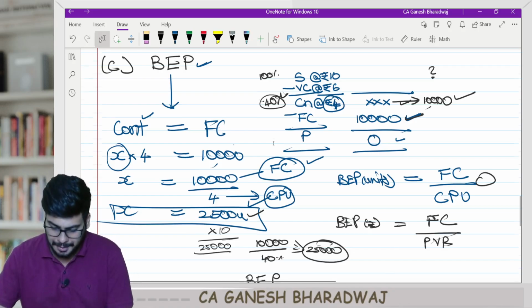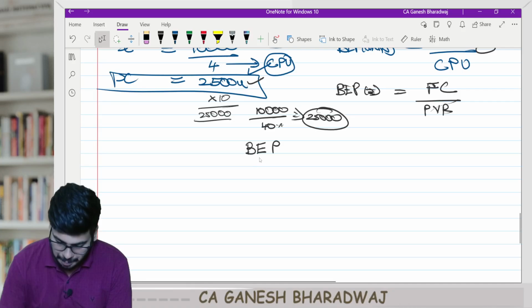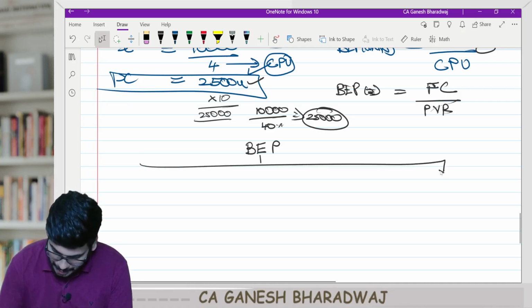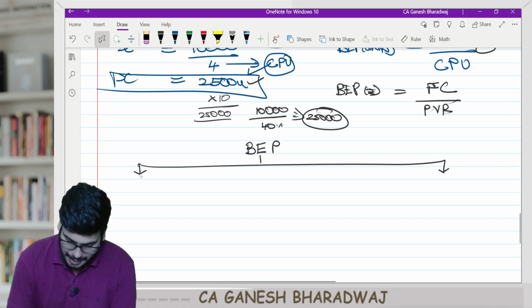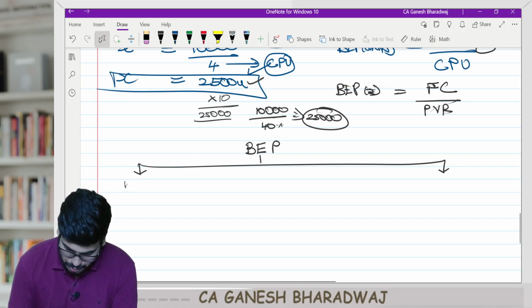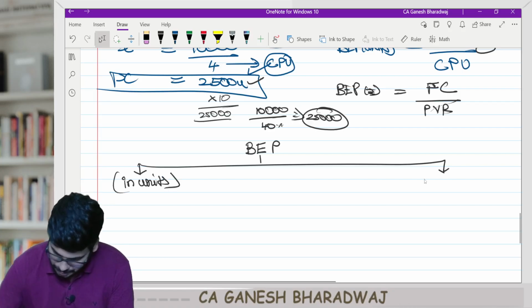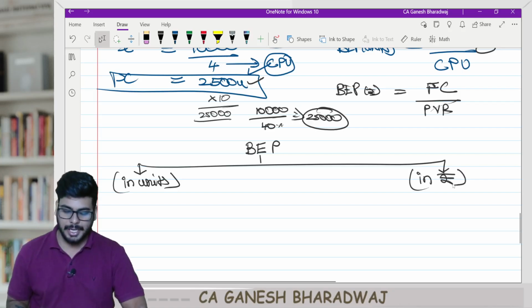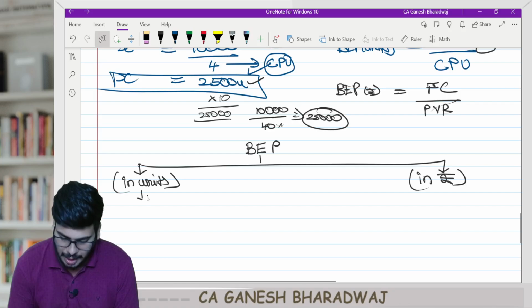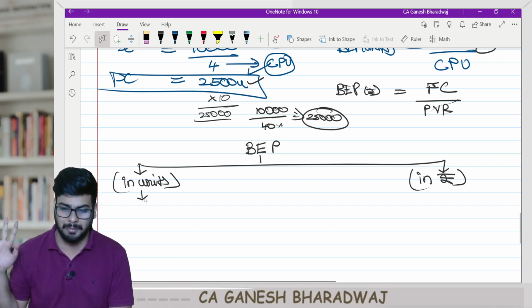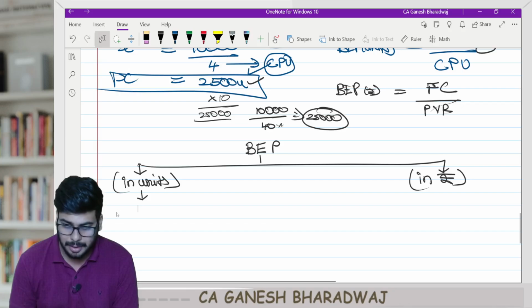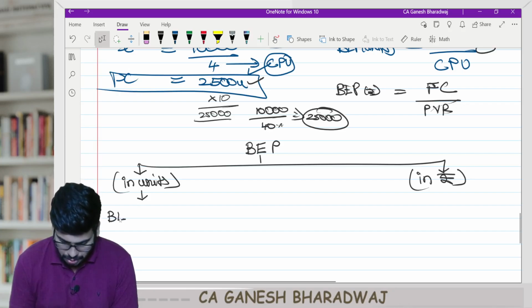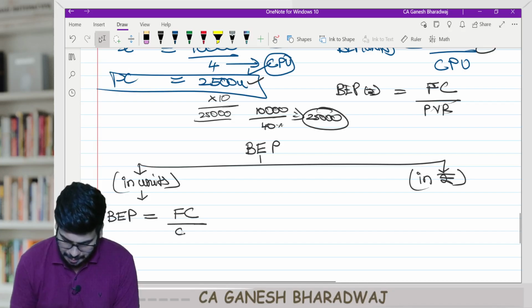Done? So now write down break-even point in the center and branch it into two: in units, and in value. Come on, guys, in units, tell me what is the formula. How will you calculate? Think and tell me. Don't mug up. Tell me. Yes. So, break-even point is equal to fixed cost divided by CPU.